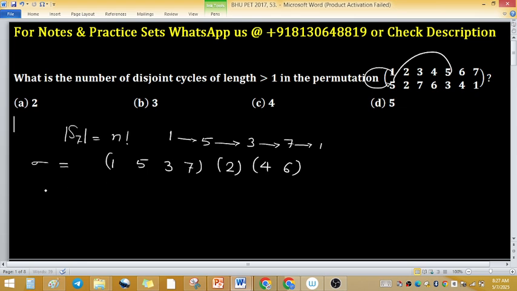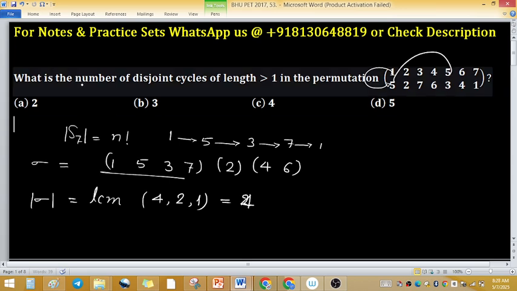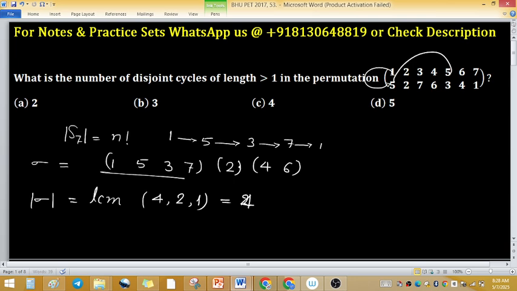If we have to find order of this permutation, then you can use LCM of length of disjoint cycles. So this cycle length is 4, 2, 1 and LCM is 4. LCM is 4, but what is the number of disjoint cycles? Number of disjoint cycles are 2.